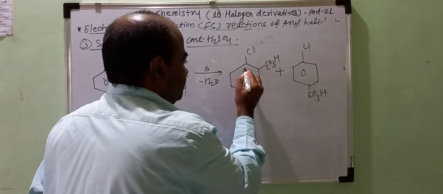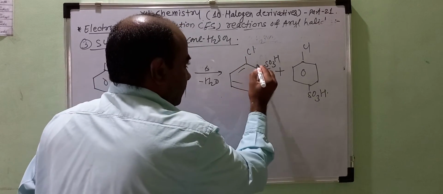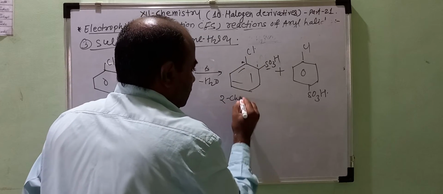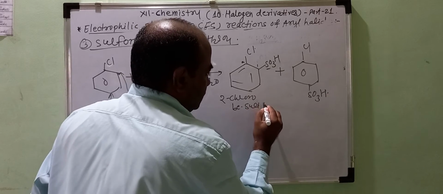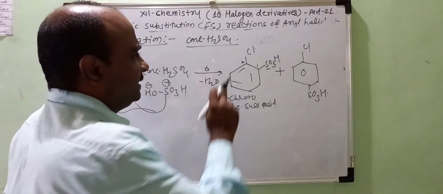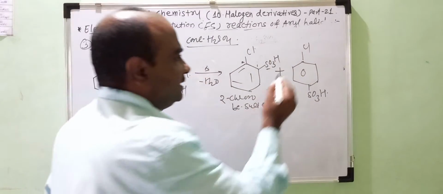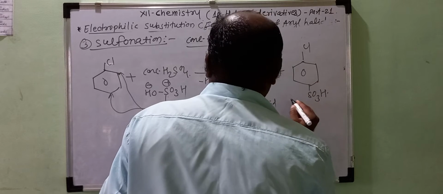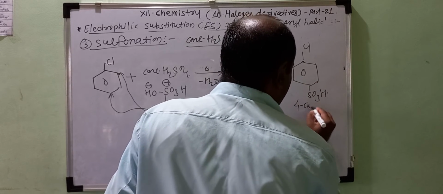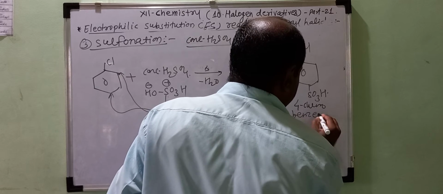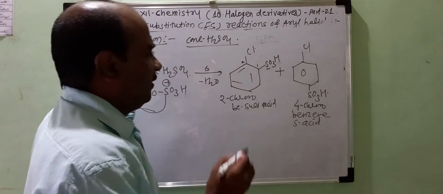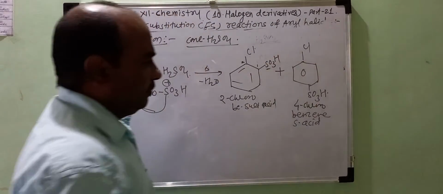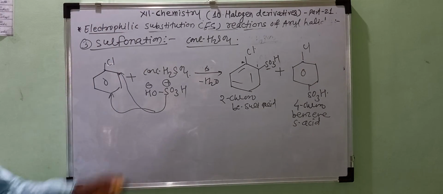So the name of this compound will be, carbon number 1, carbon number 2, 2-chlorobenzene sulfonic acid, or write ortho-chlorobenzene sulfonic acid, and the second product obtained here is 4-chlorobenzene sulfonic acid, or we write para-chlorobenzene sulfonic acid.